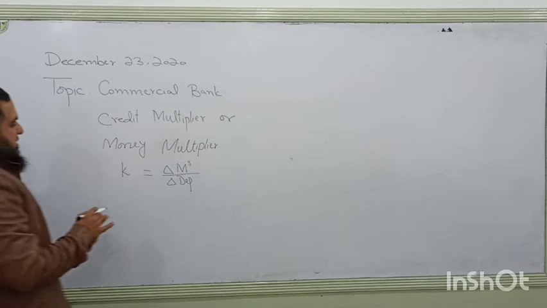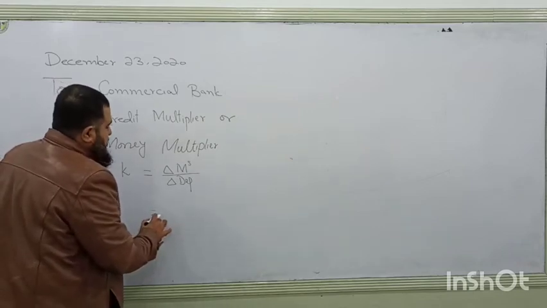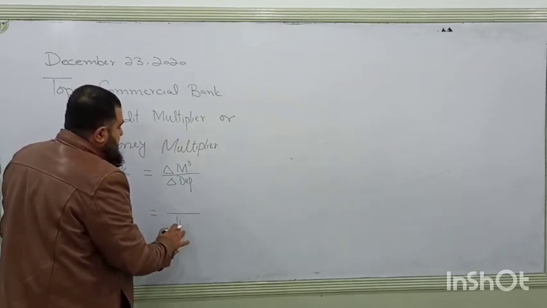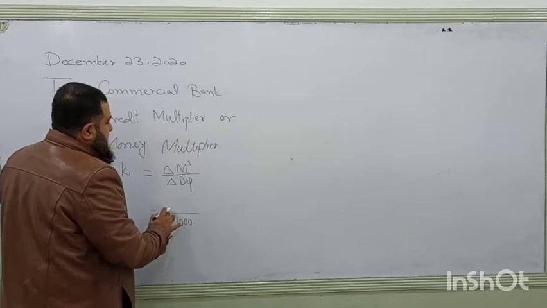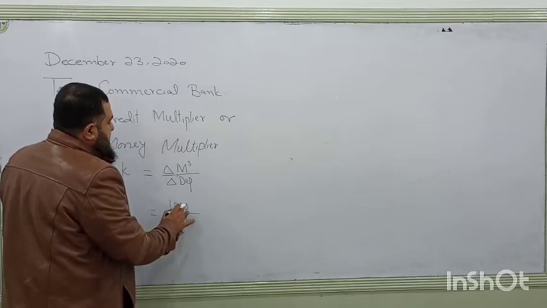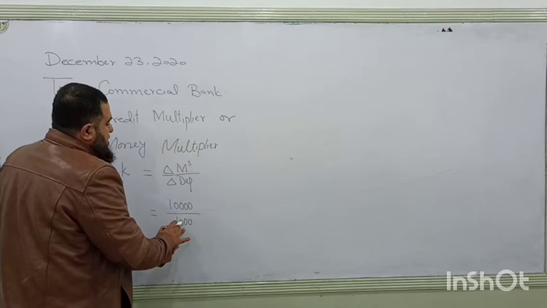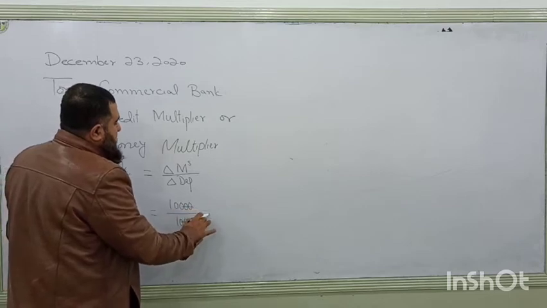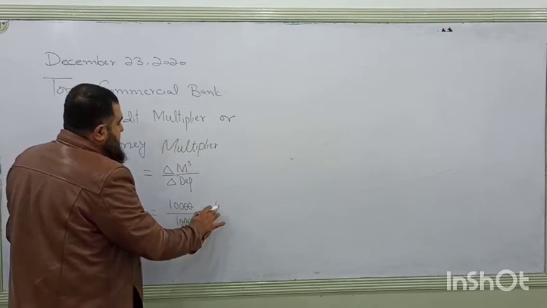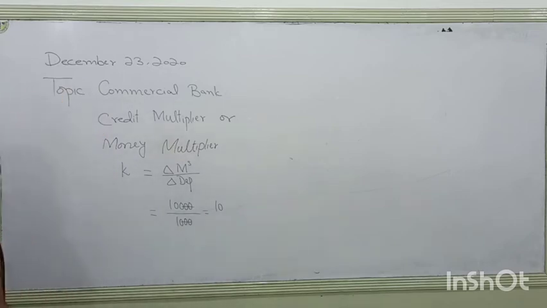Suppose there is a deposit of 1000 rupees. 1000 rupees are deposited in the market and money supply has changed by 10,000. So the credit multiplier or money multiplier value is 10. How this value of 10 is coming, we are going to study today.